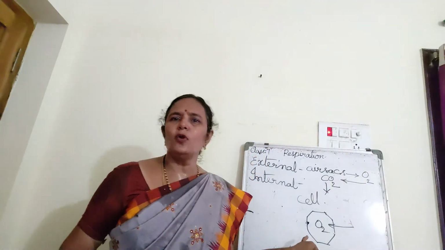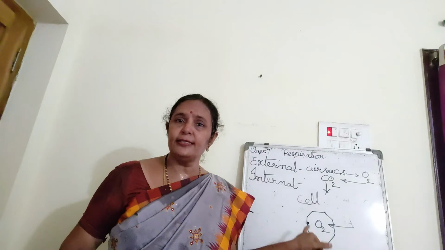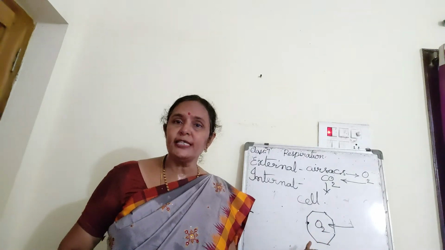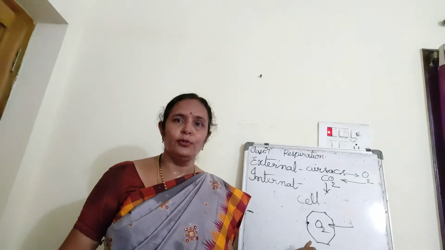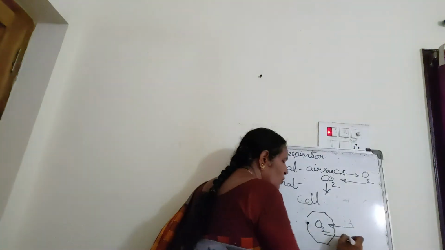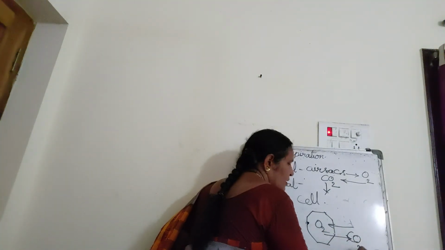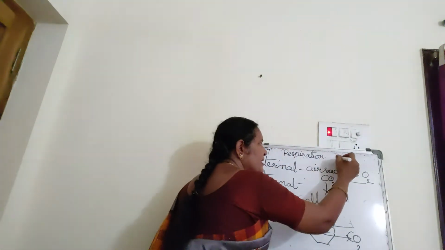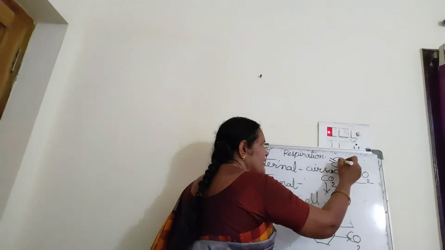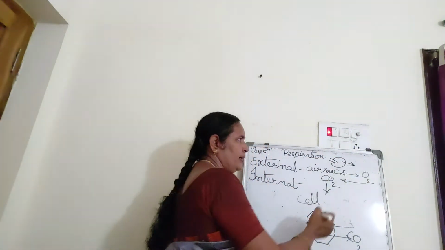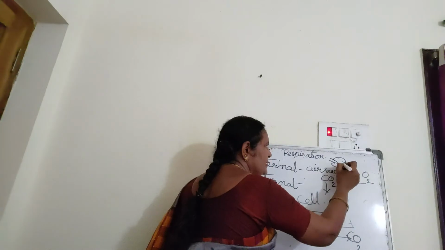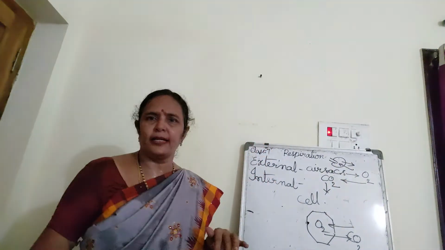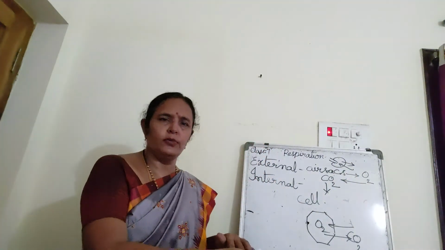Within the cell, the glucose is burnt, energy is released. When the glucose is burnt, carbon dioxide is produced. That carbon dioxide goes out. Here also in the air sacs, suppose this is the air sac, oxygen is absorbed by the blood and carbon dioxide is released into the air sac. From there it comes out.